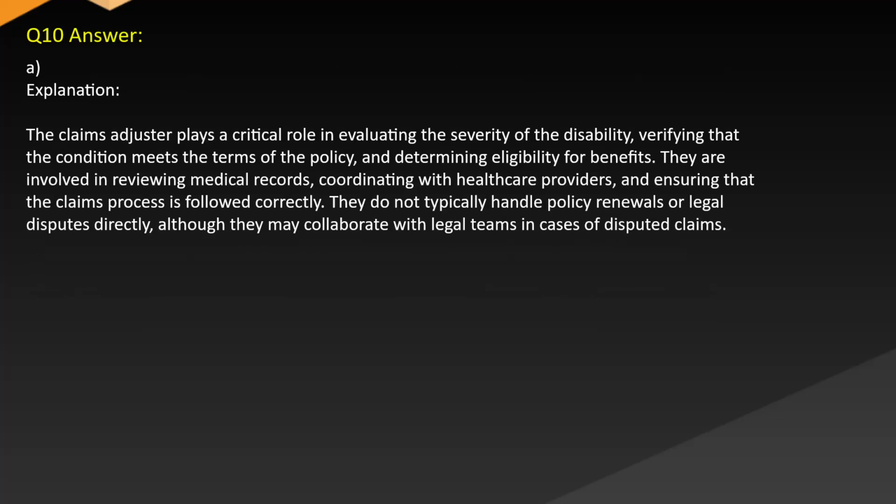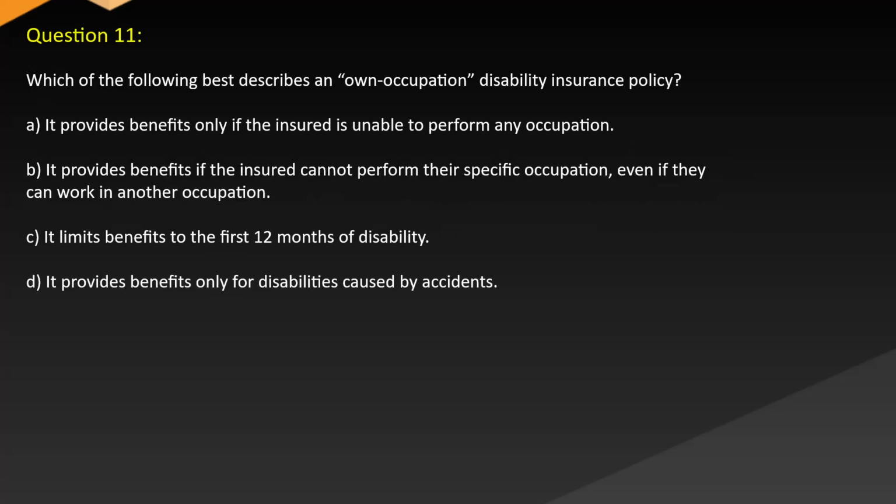Answer: A. Explanation. The claims adjuster plays a critical role in evaluating the severity of the disability, verifying that the condition meets the terms of the policy, and determining eligibility for benefits. They are involved in reviewing medical records, coordinating with healthcare providers, and ensuring that the claims process is followed correctly. They do not typically handle policy renewals or legal disputes directly, although they may collaborate with legal teams in cases of disputed claims. Question 11.